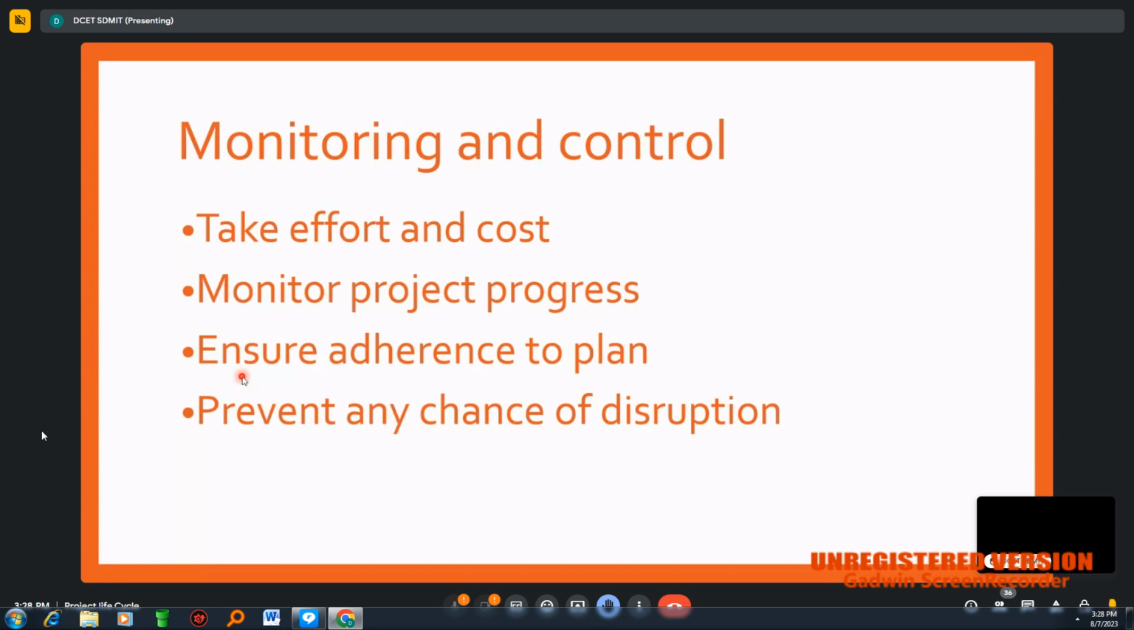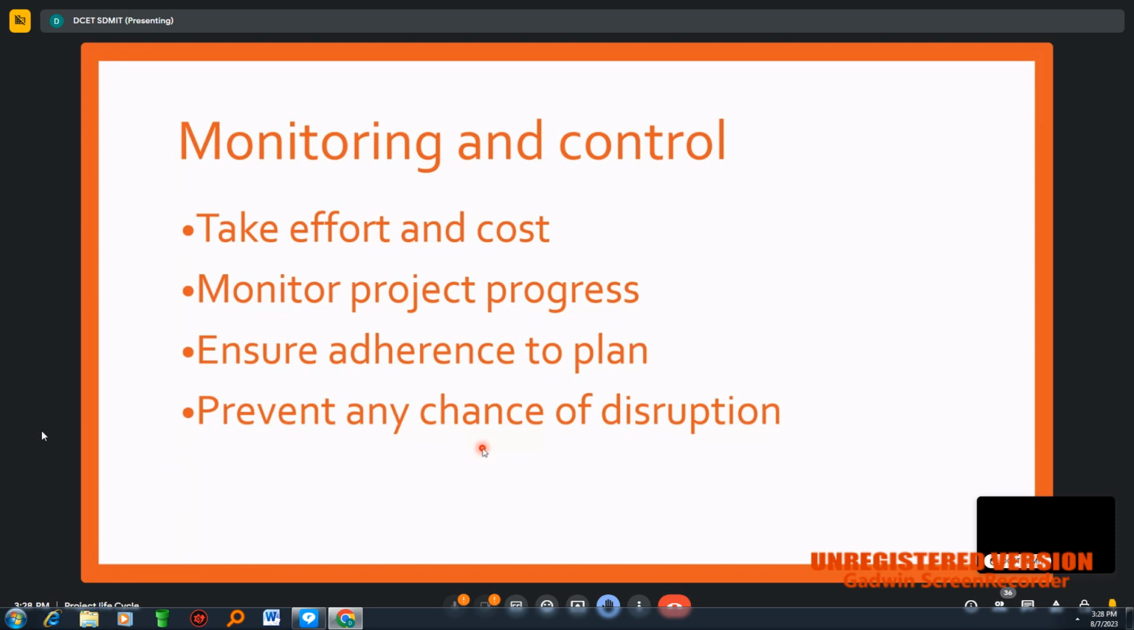And the last one here is to prevent any chances of disruption. There should not be any disruptions from the plan we have laid. Always we have to go with our plan. We should not give any scope for disruption from the plan we have made. That is also to be taken care of under this heading, monitoring and control.